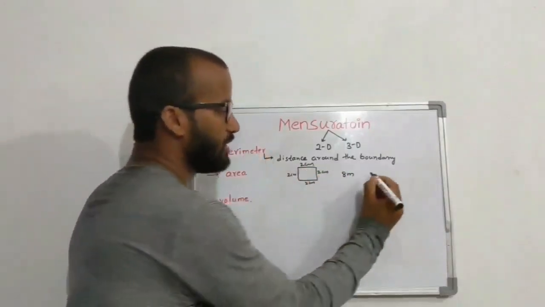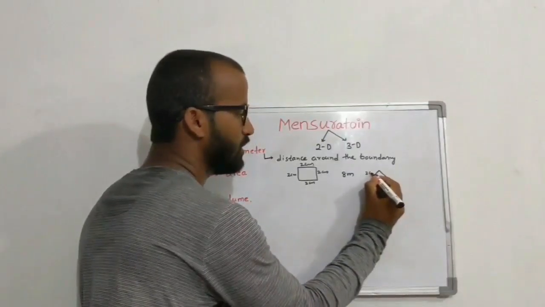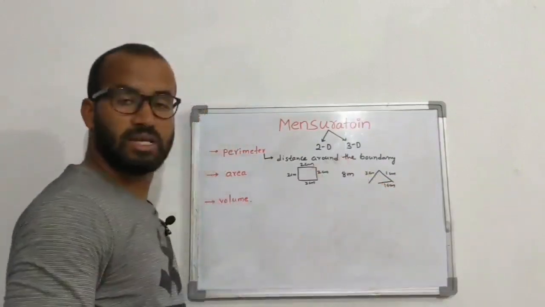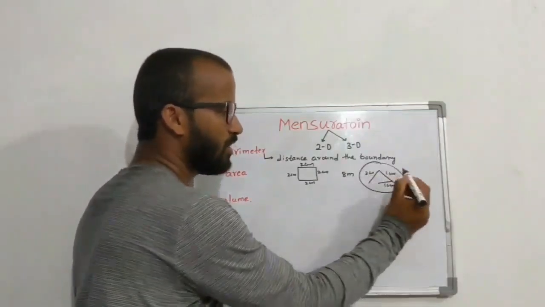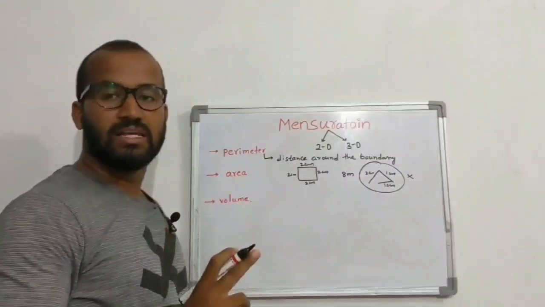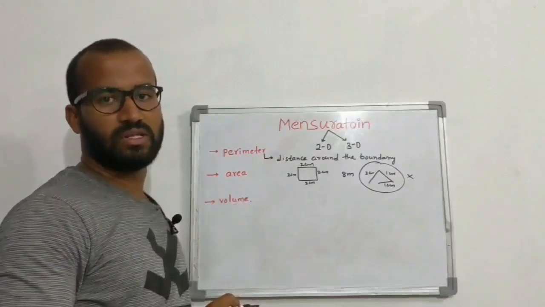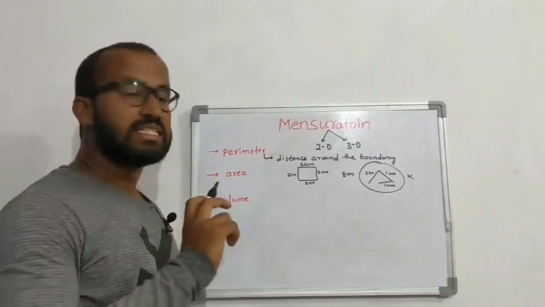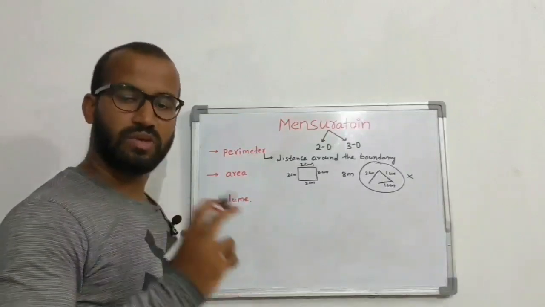Distance around the boundary. Then, what is the perimeter of this figure? 2 centimeter, 1 centimeter, 1 centimeter. Is it 4 centimeter? No. We can't calculate perimeter of an open figure. Why are we calling it circumference? For circular figures, instead of perimeter, we will call it circumference.